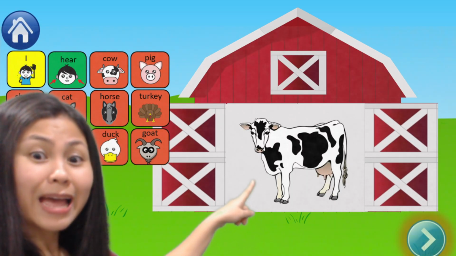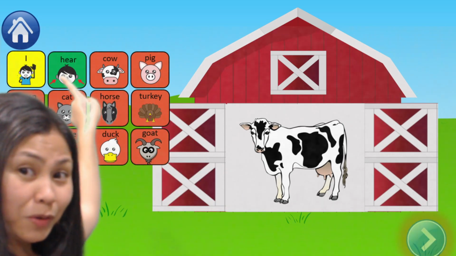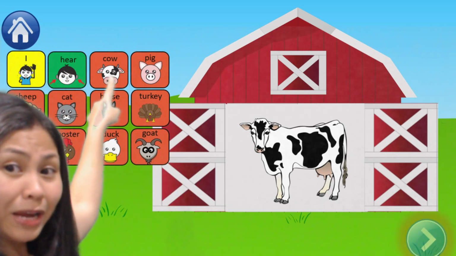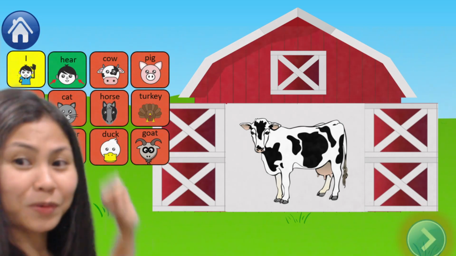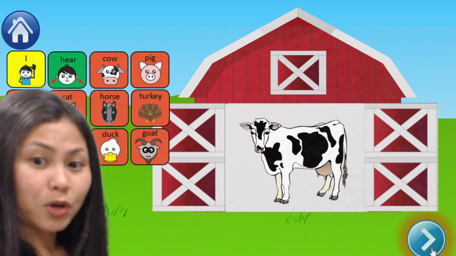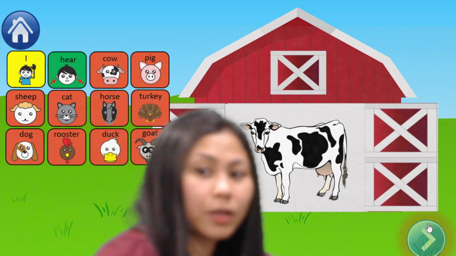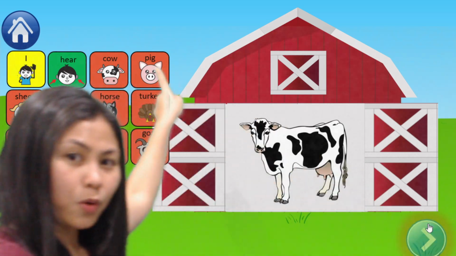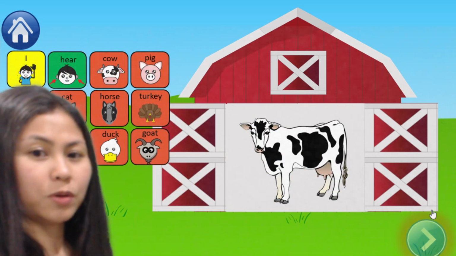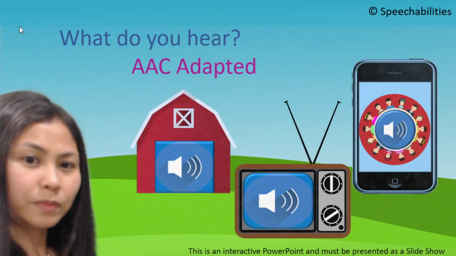It's a cow. What do you hear? I hear a cow. All right, so I can either go to the arrow, or I can go to home. So this time let's go to home.